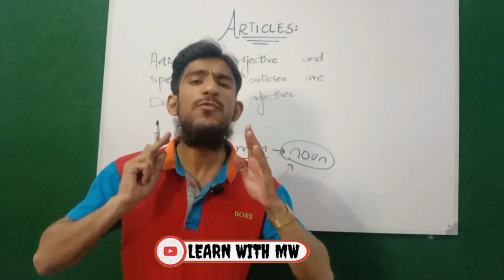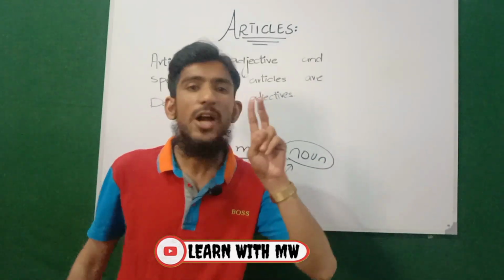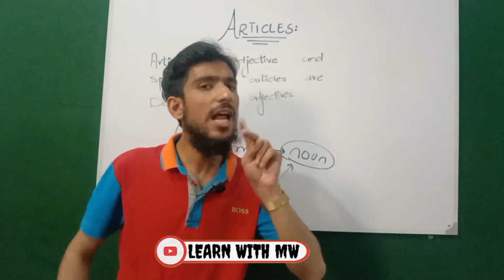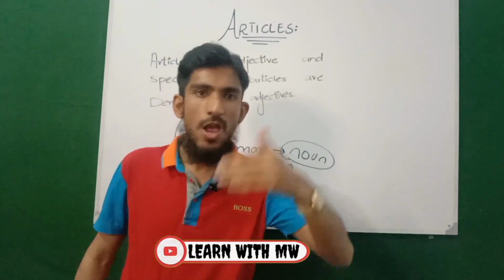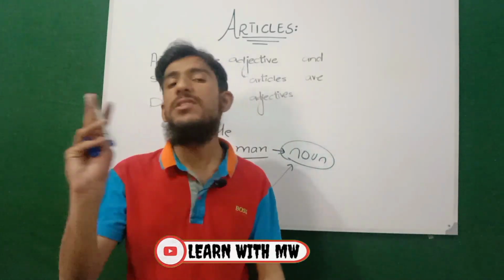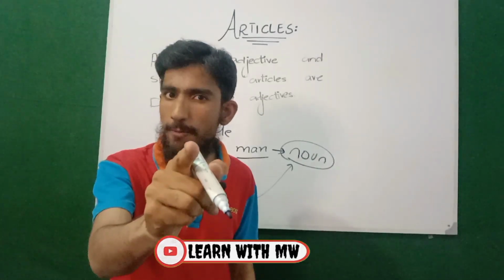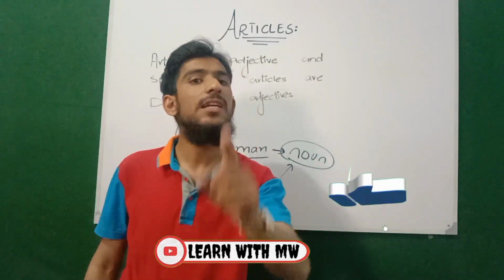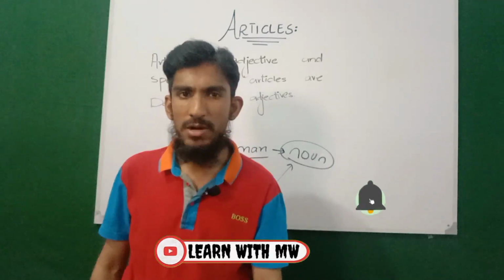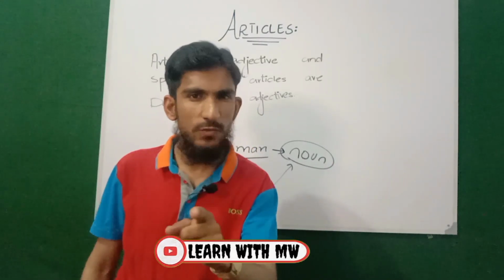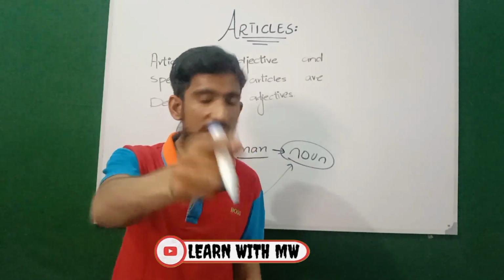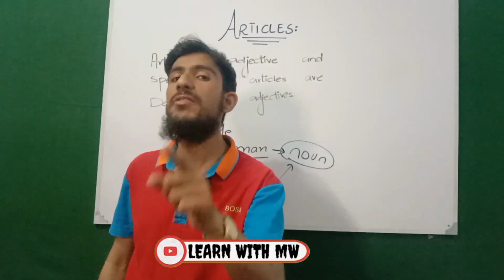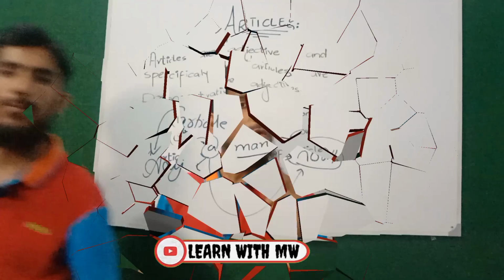We think and we are taught that there are two articles in English grammar, one is definite and the other is indefinite. But you will be completely shocked in the upcoming slide regarding the number of articles in English grammar. So stay connected with us in this video. In the next slide, we will see how many articles there are in English grammar.